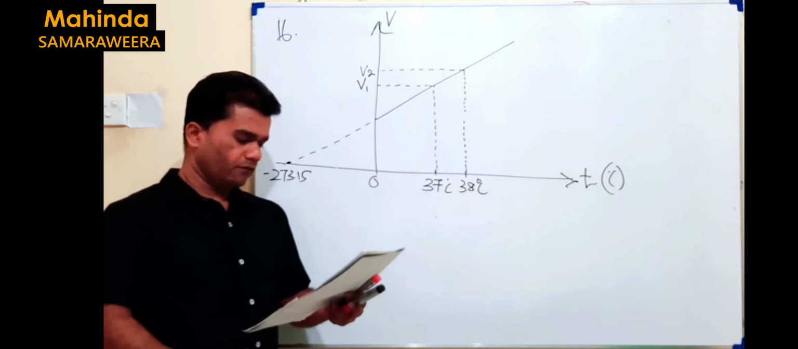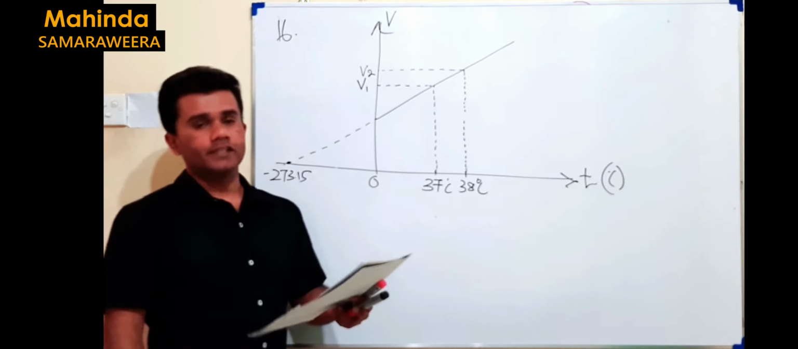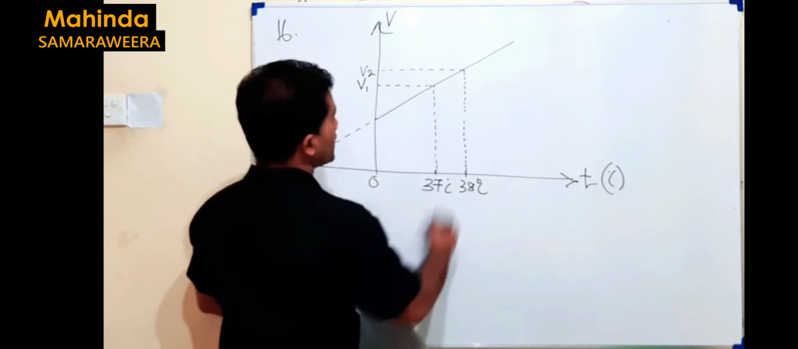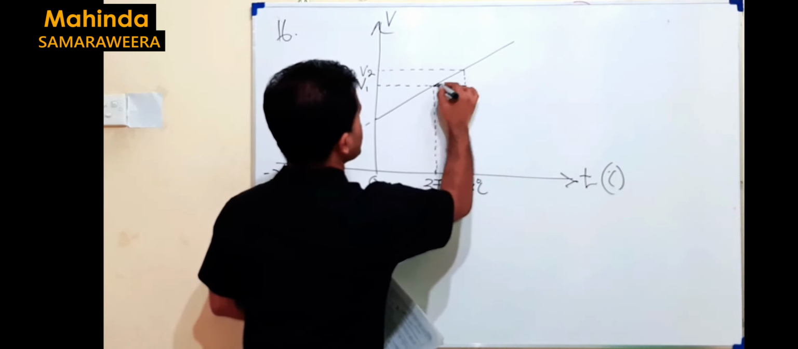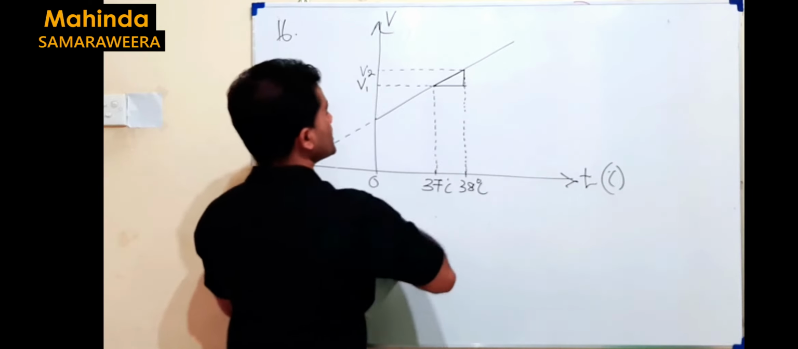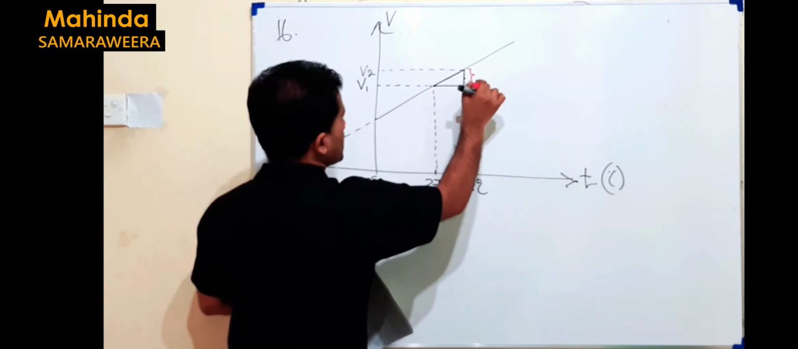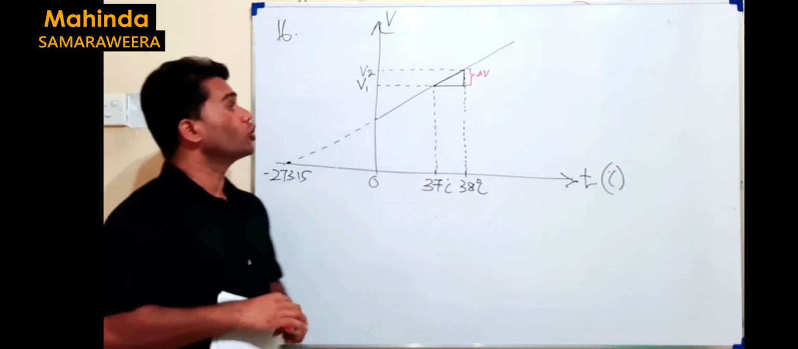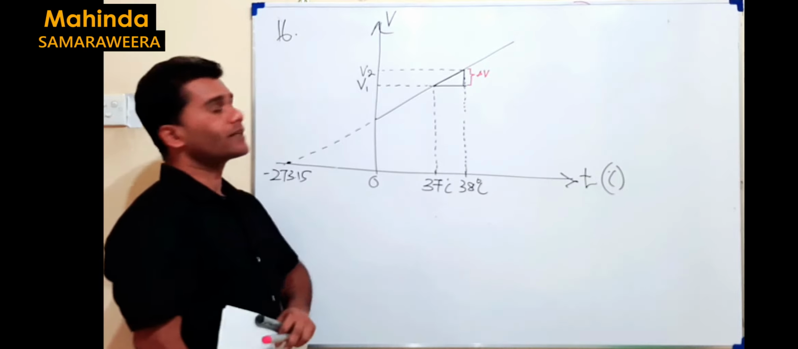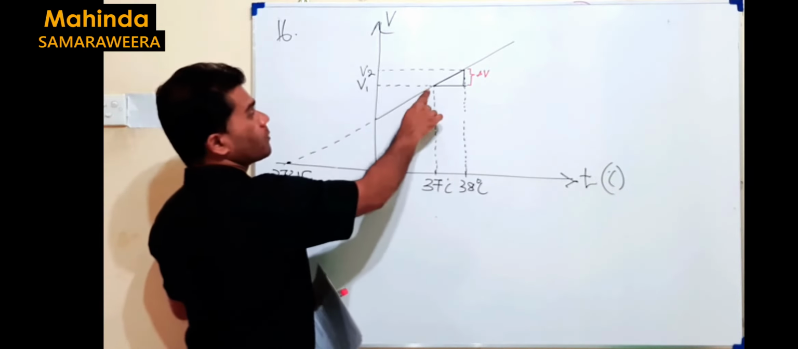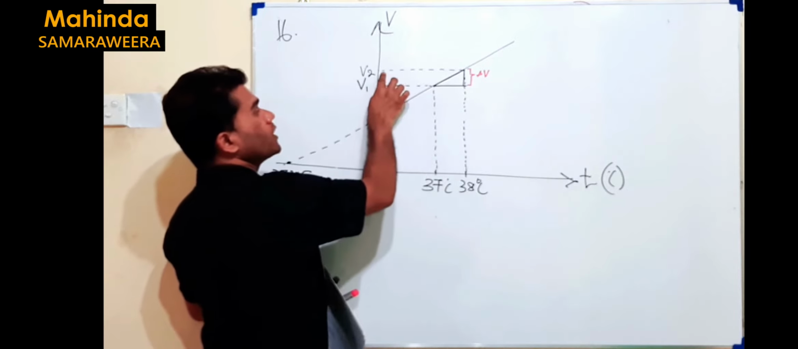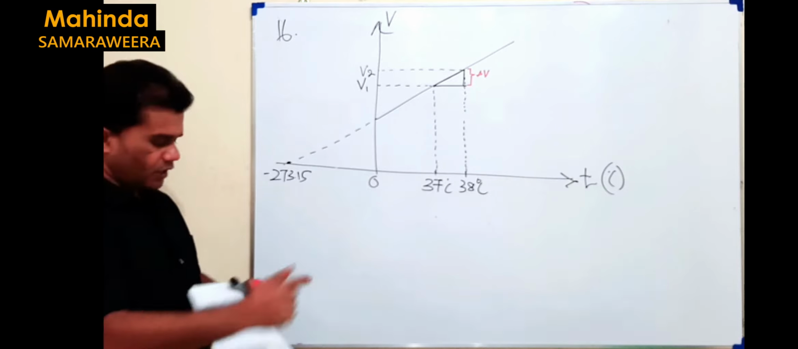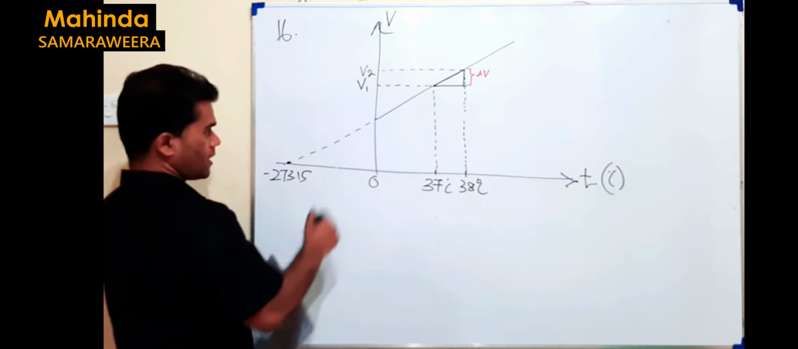Now what is your question? By what volume does the gas increase when the temperature increases from here to here? When you get this one, this is where you can find it. As you can see here, this one is delta V. That is the question actually. By what volume is the gas increased? Initially we had V1, but then it increases to V2, then the increment is delta V. That is your question.